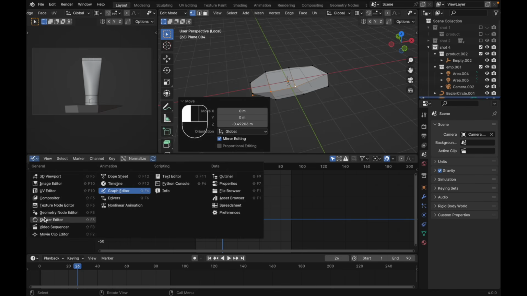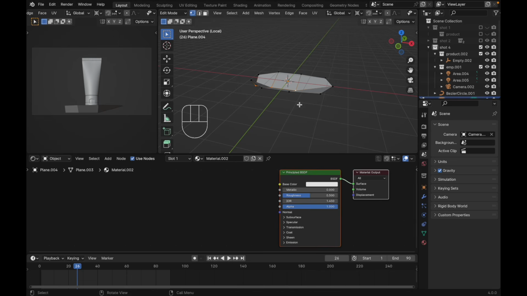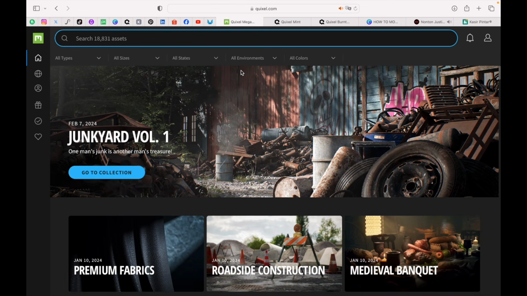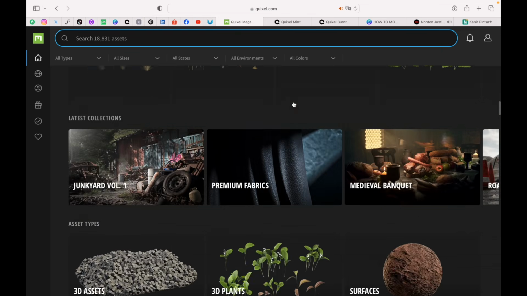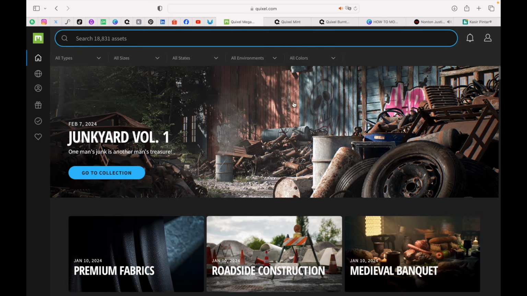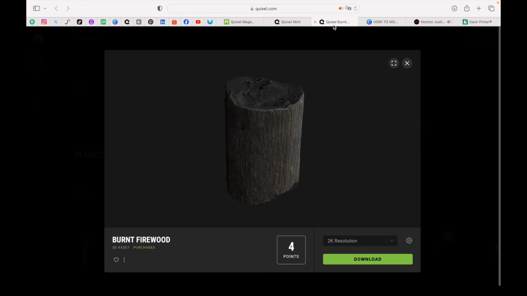For here, change it to shader editor. New material. Let's download the material. Just go to quixel.com over here. You need to sign in, register or anything. And there's a lot of free 3D stuff over here. What we're gonna need is this one. You need to download this mint. And I'm only using 2K resolution. And we need this burnt firewood also.